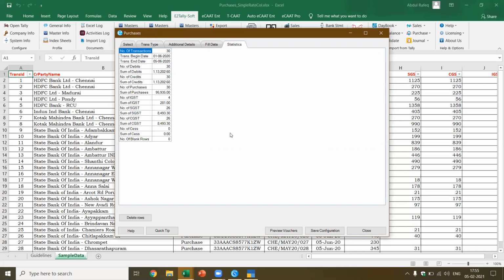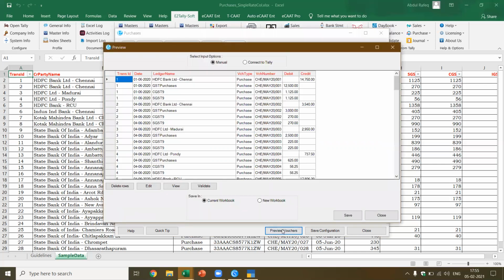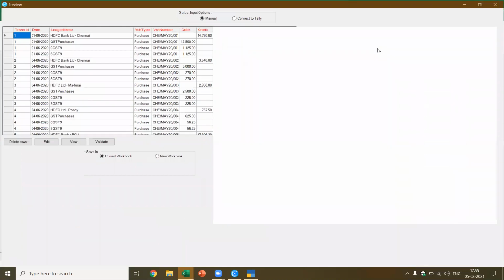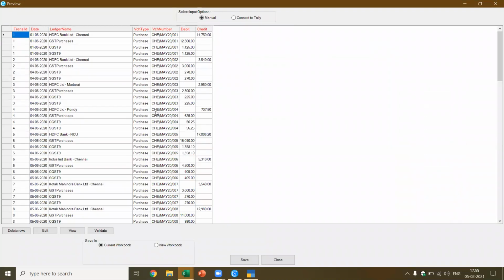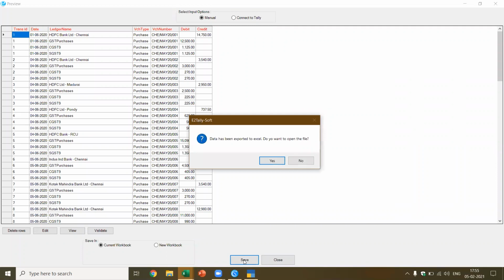Now the most important thing for me was, I want to see whether the data is converted the way I want in Tally. Now you see here, I got this transaction, the party is credited and GST purchase debited. CGST is debited, SGST is debited. Now it has converted the data from the standard format, and then I can save this data, and then we are ready to import this purchase. Data has been exported. Do you want to open the file? Yes, I want to import, open the file.